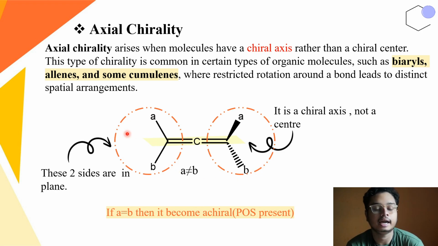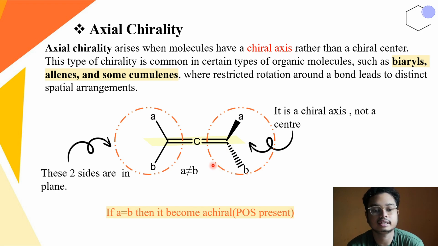This type of system doesn't have any plane of symmetry, and we already know that if a compound is chiral, it doesn't have any plane of symmetry. So in this type of molecule where the chiral axis is present, there is no plane of symmetry. That means it is a chiral molecule.